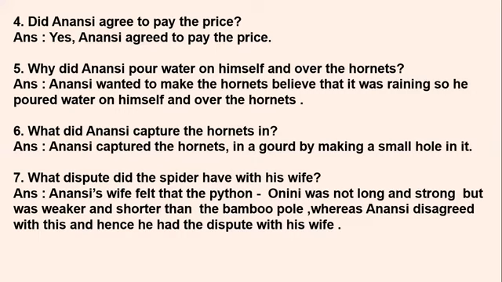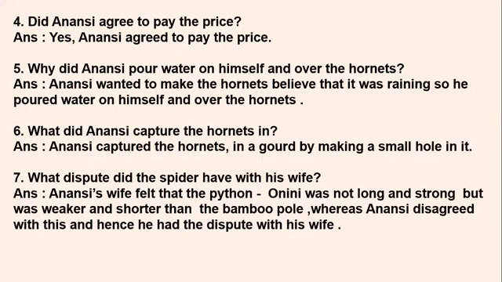Okay. Next question. What dispute did the spider have with his wife? So, what was the confusion, the chaos, the quarrel, or you can say small fight, which was going on between the spider and his wife? Okay, so let's see the answer. Anansi's wife felt that the python Onini was not long and strong, but was weaker and shorter than the bamboo pole, whereas Anansi disagreed with this, and hence he had the dispute with his wife. Okay, so we have seen in the story that Anansi felt that the python Onini was not long and strong.